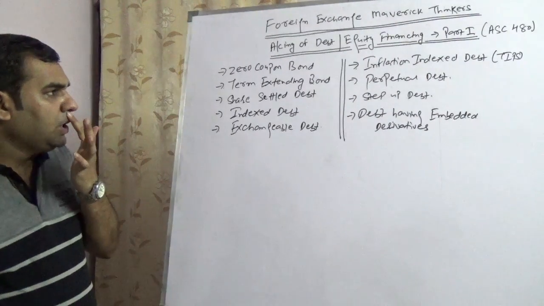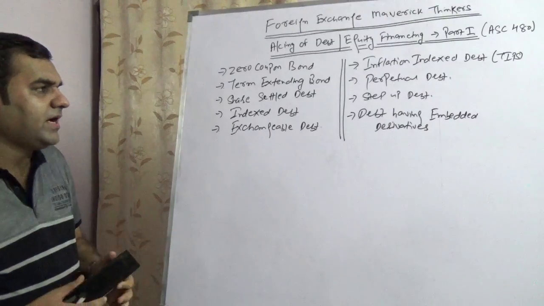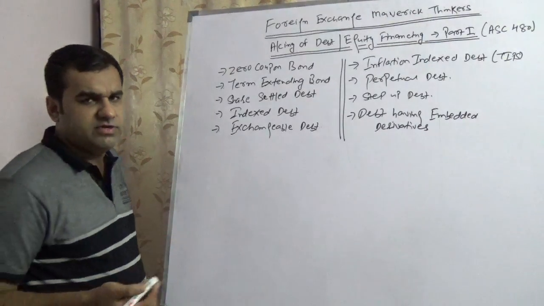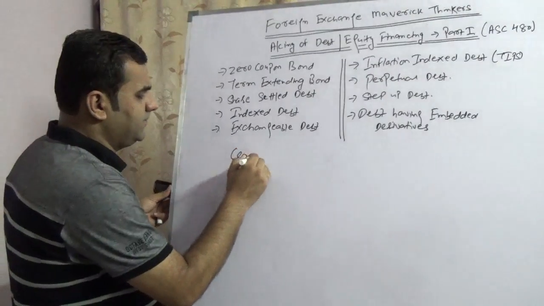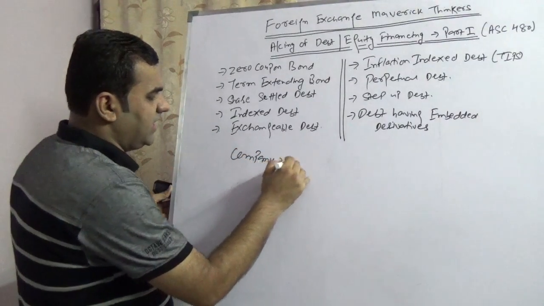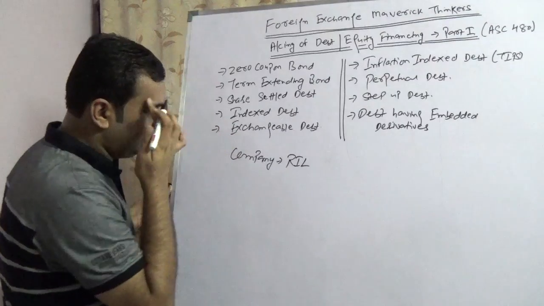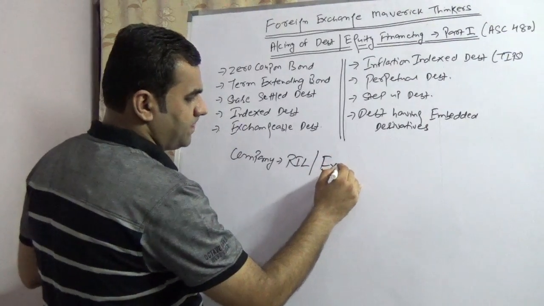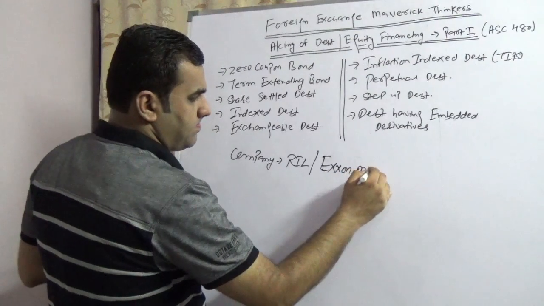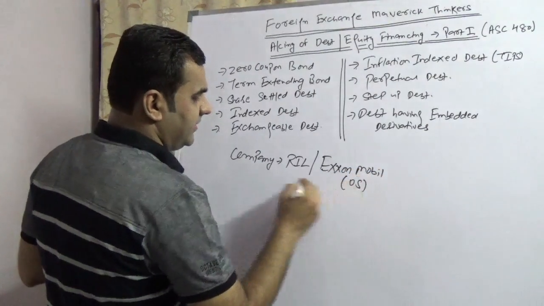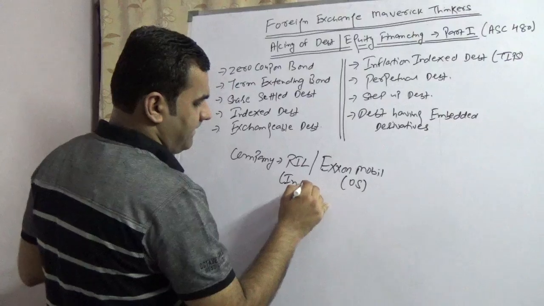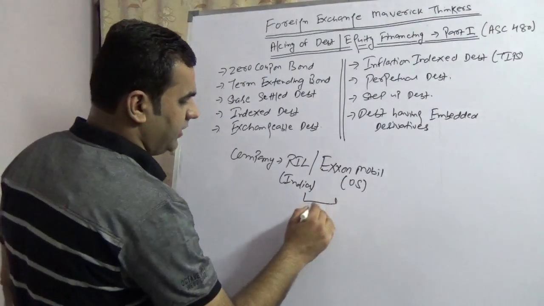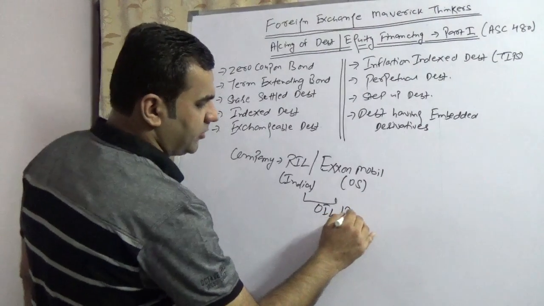So let's move on. In this video I am taking an example of a company which is very well known in India. I will assume Reliance Industries Limited when it pertains to India, or I will assume ExxonMobil, which is an American company. So both are almost in the same kind of business. Both are in the business of oil and petrochemicals.